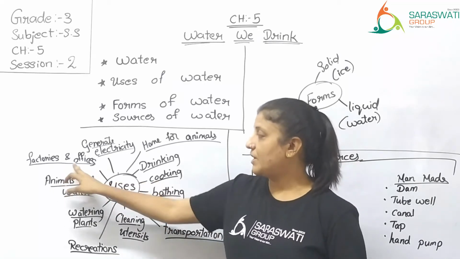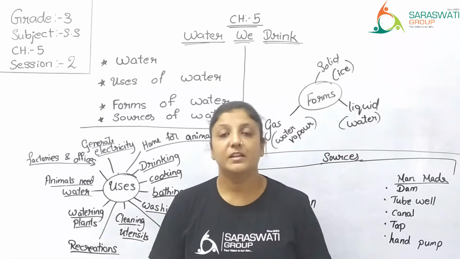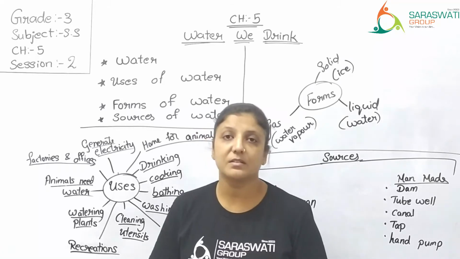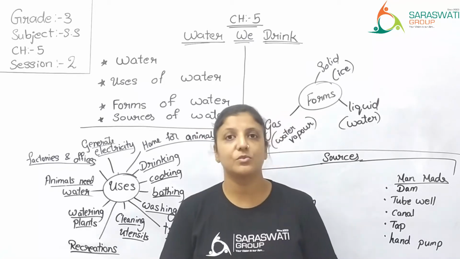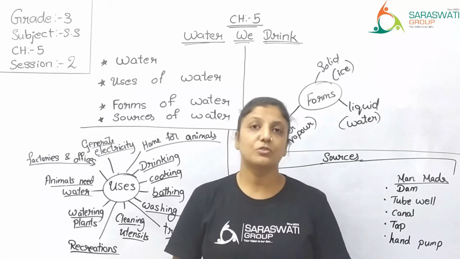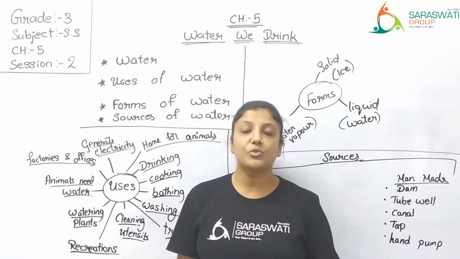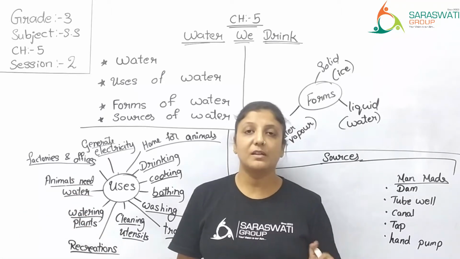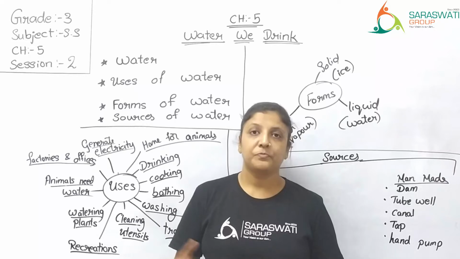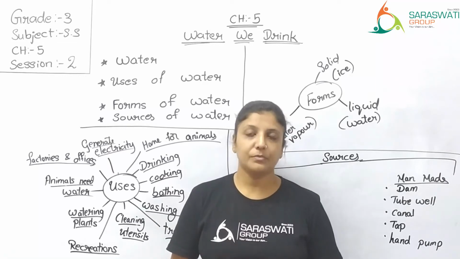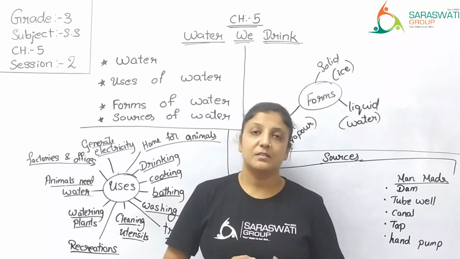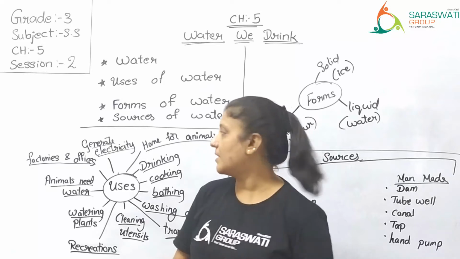Then factories and offices. There are big factories, industries and offices where water is used. In offices also they keep a water cooler for the employees to drink water. In factories, some machines, they require water. Right? Yes. So there also water is required.